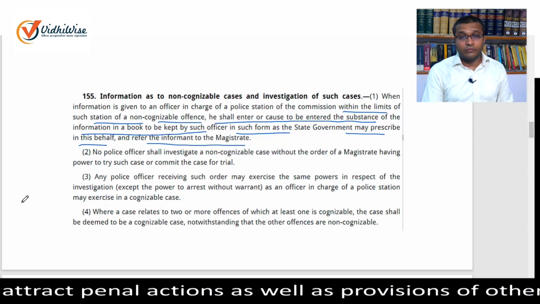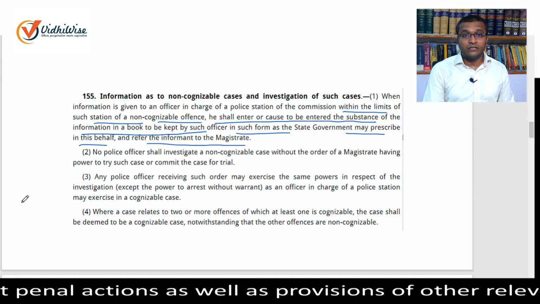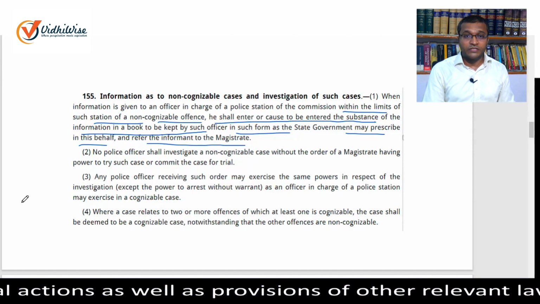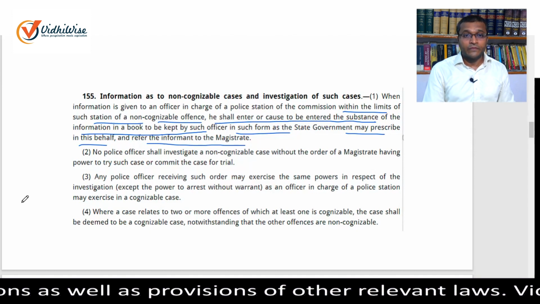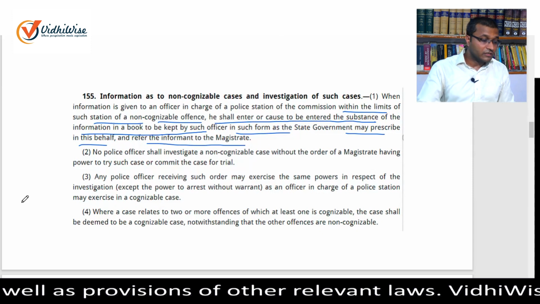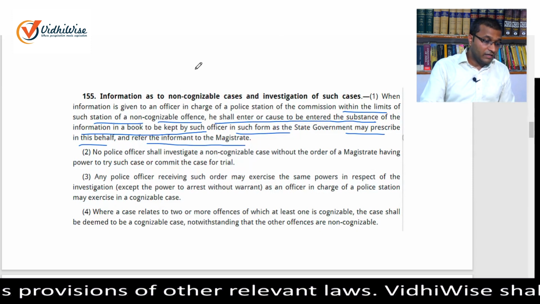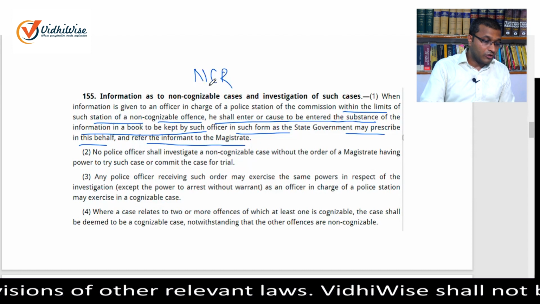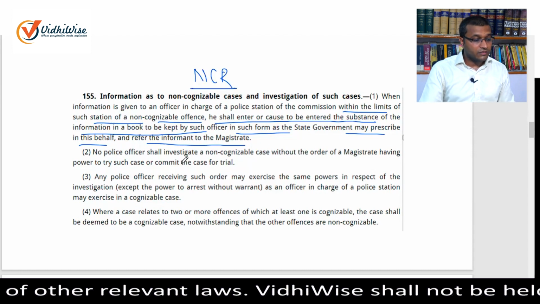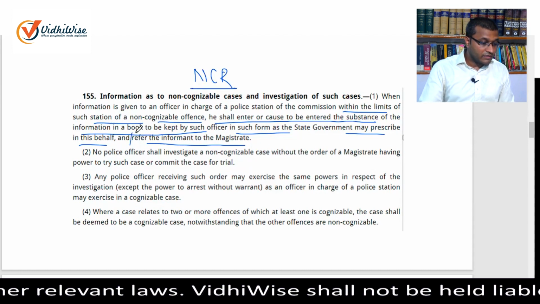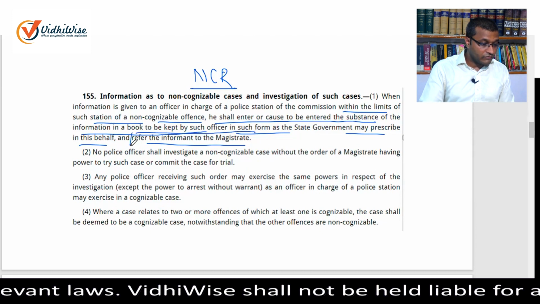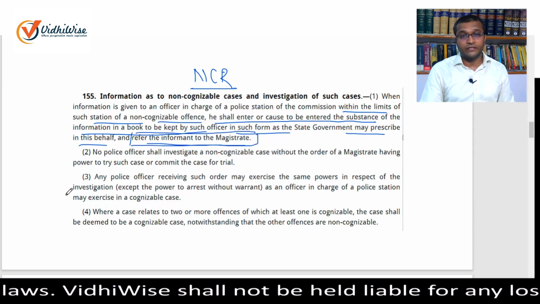Here also information is being recorded by the police officer, but in a different manner, and the information recorded here is called NCR, non-cognizable report. The procedure prescribed thereafter is that the police officer will refer the informant to the magistrate.